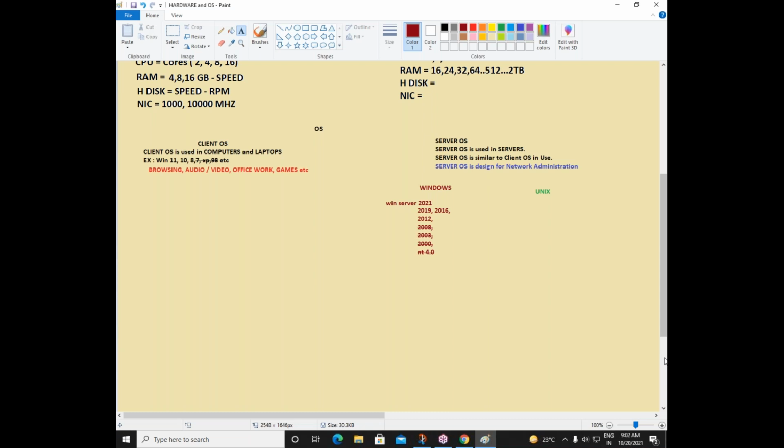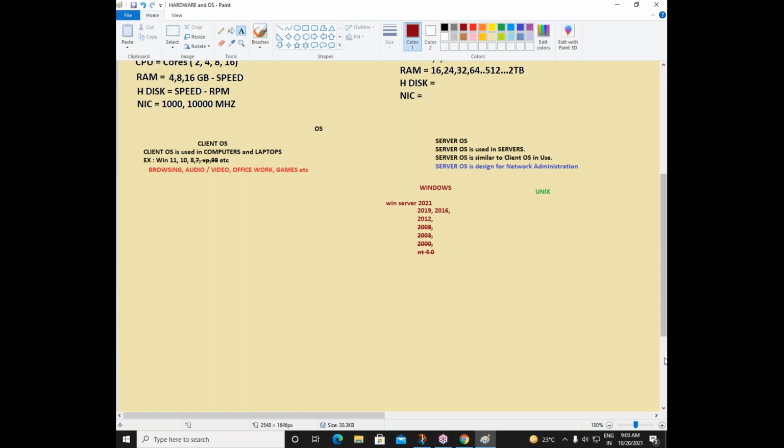I started from 2003 actually. I did 2000 also. I have some experience on Windows Server 2000 also, but majorly from 2003. From 2003, 2008, 2012, 2016, 2019, most of the things practically inside a server, like creating a user, creating a group, creating a department, there is something called group policy, sharing data, providing some security. Most of the things from 2003 till 2019 are the same.